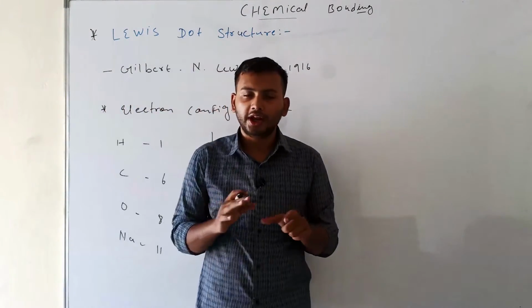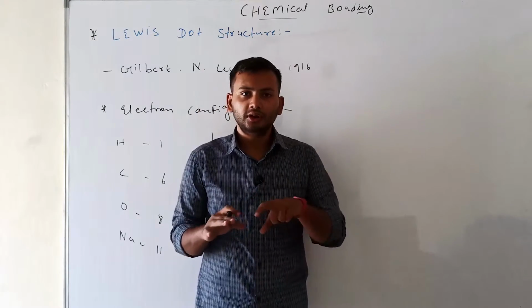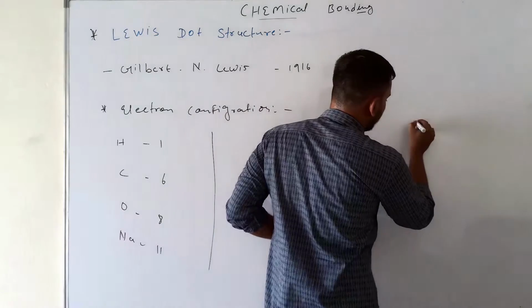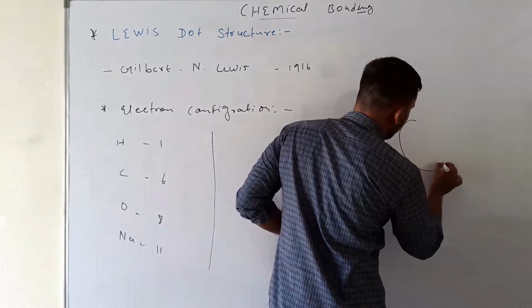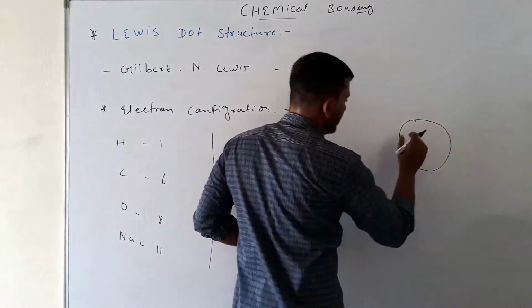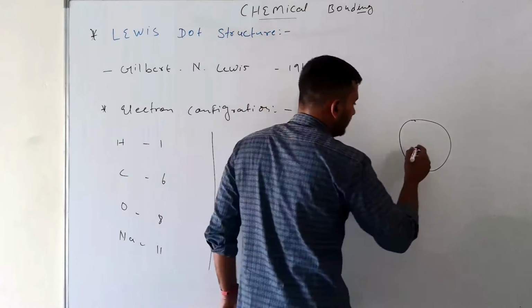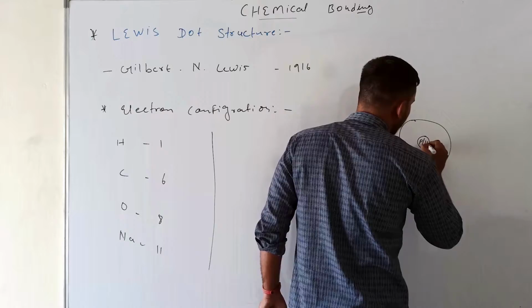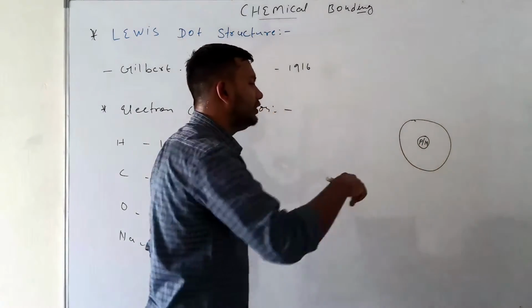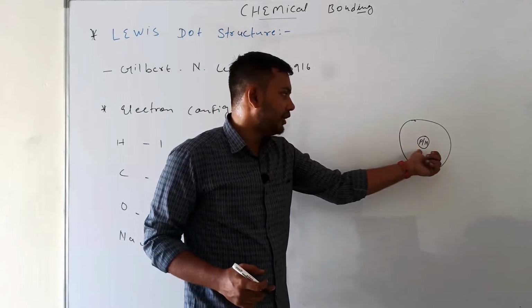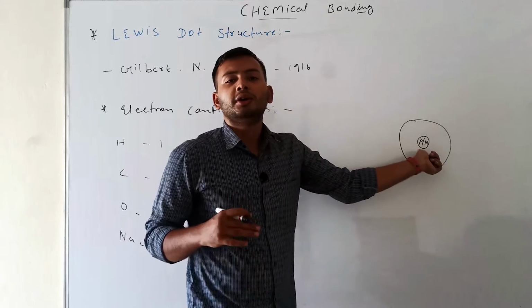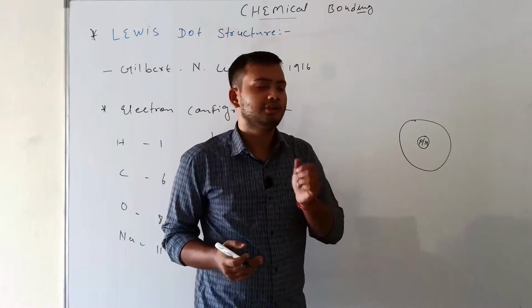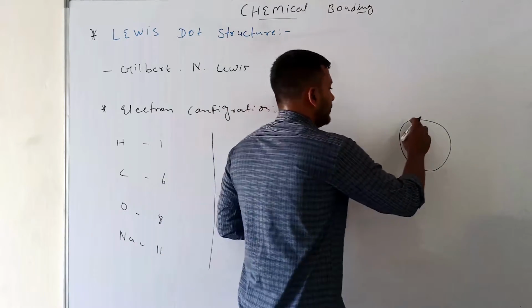First, electron sharing capacity. Our atom has a center, the nucleus. The nucleus consists of protons and neutrons, sometimes in equal amounts. Sometimes the proton count is higher and the neutron count is lower, depending on the element.